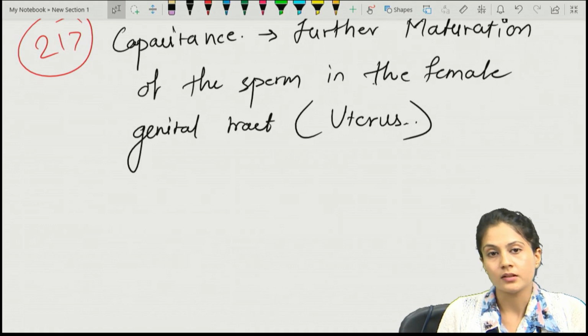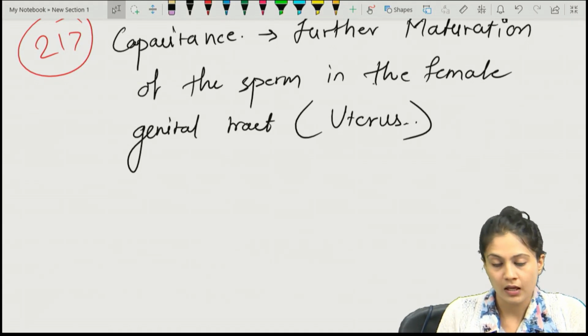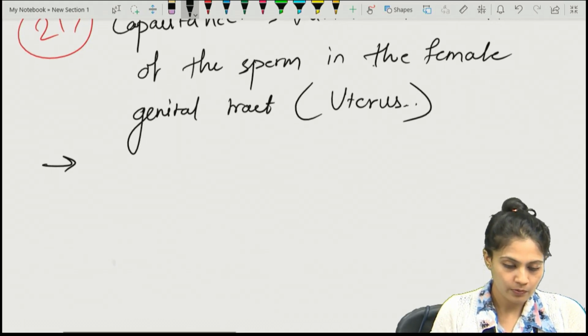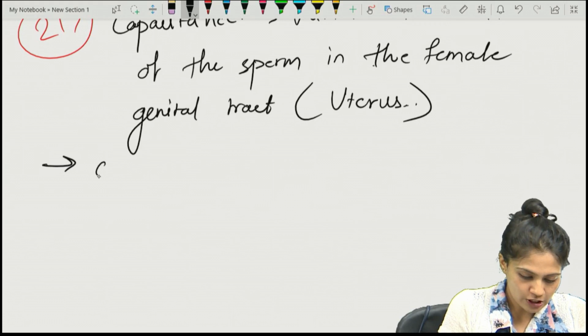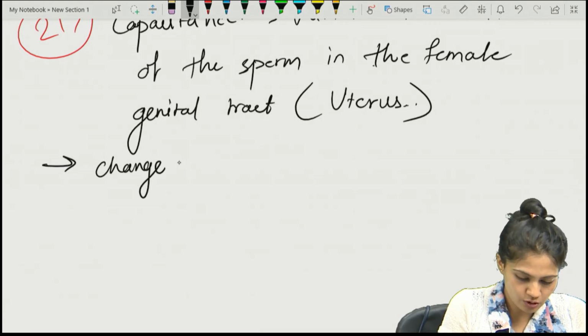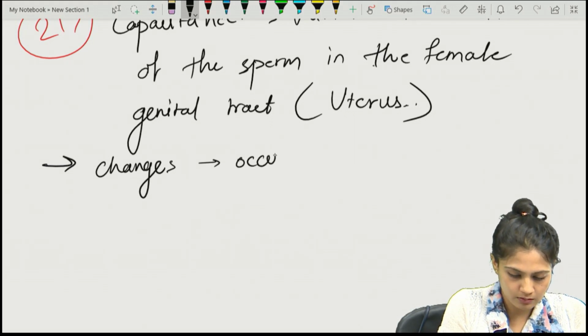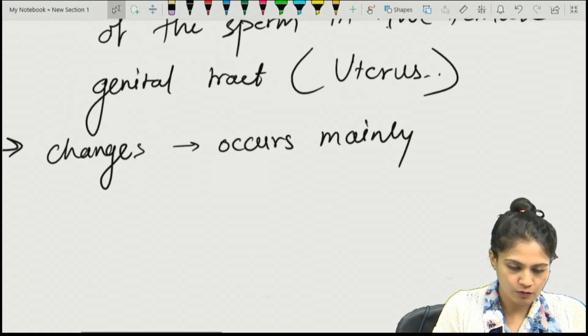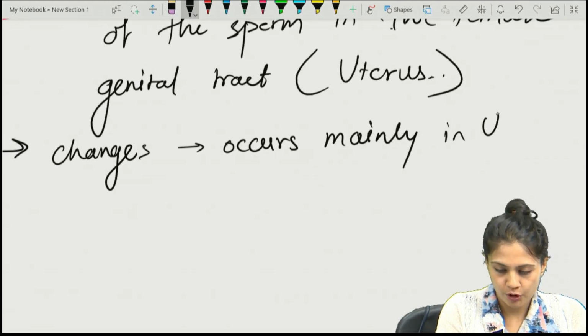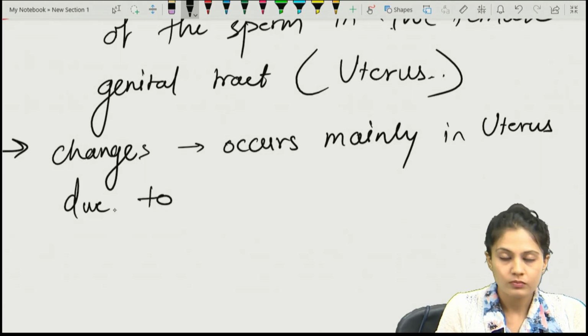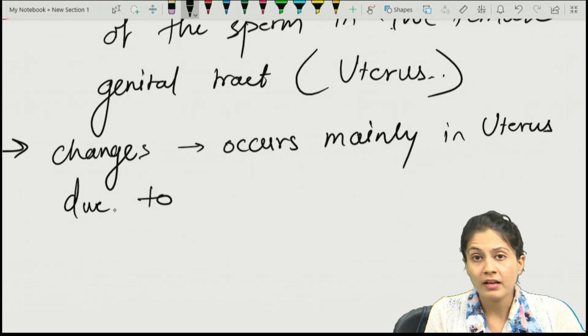And why does the maturation occur over there? Which things in the female genital tract help the sperm? The changes occur mainly in the uterus due to the pH and the cholesterol.